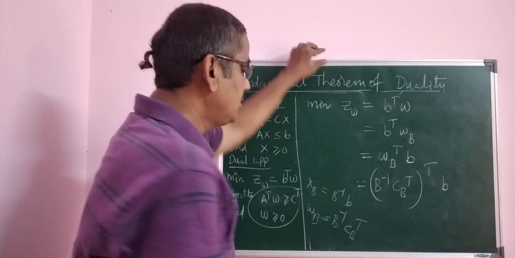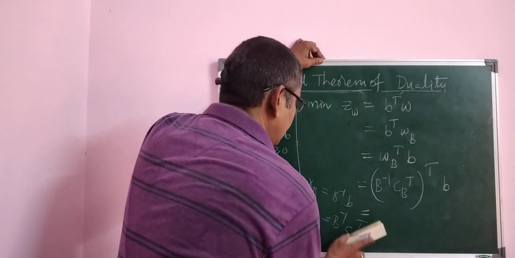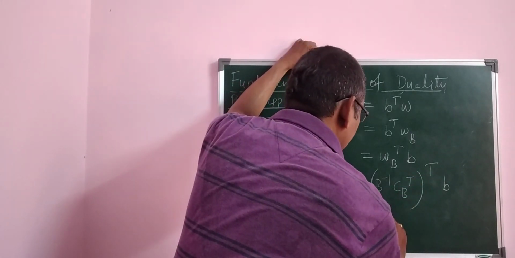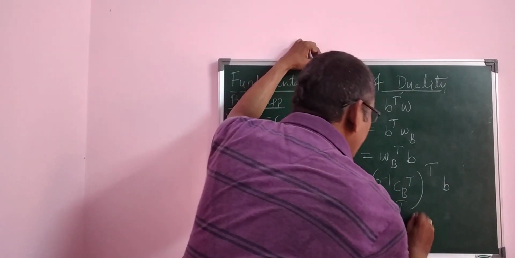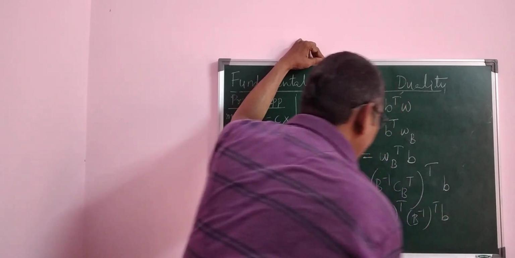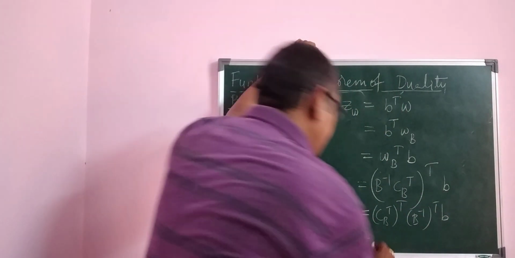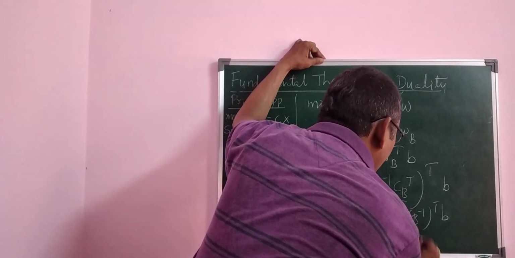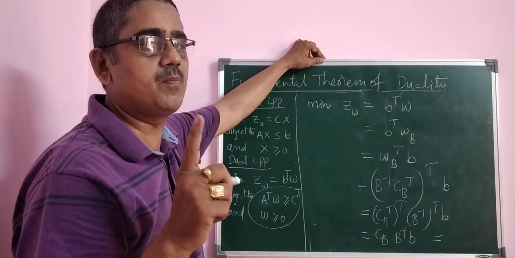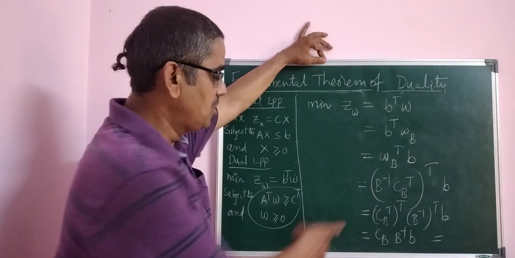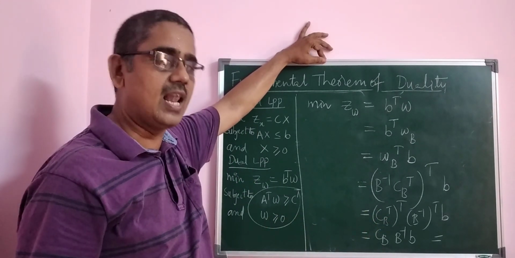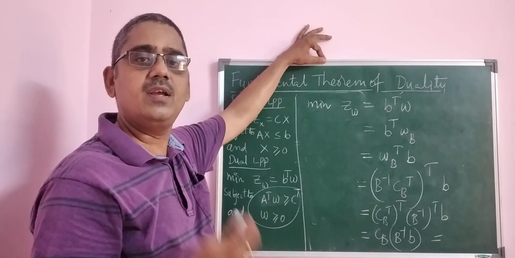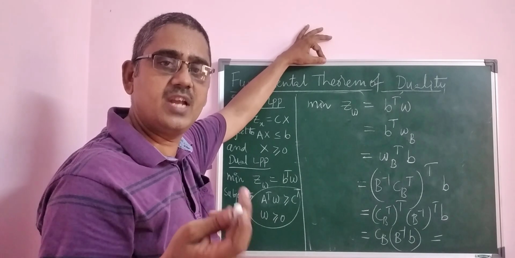Now you transpose this, it is equivalent to b. CB transpose whole transpose is CB, and B inverse transpose multiplied by B is B inverse multiplied by B. We have calculated at the second point of the objective function that x is equal to CB B inverse B, or else B inverse B is equal to XB. The formula is XB is equal to B inverse B.